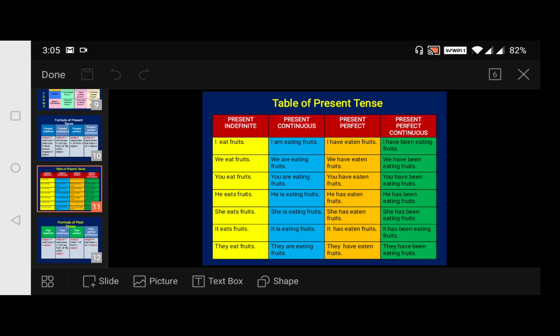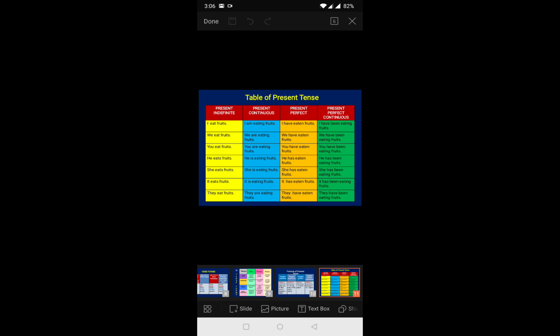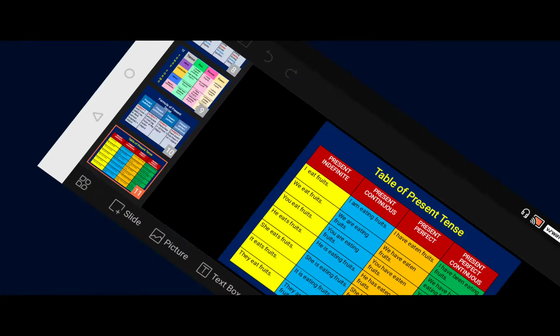So you have to see some regular verbs, some irregular verbs. You have to memorize the rules, learn the pronunciation, and learn the meanings also, so that later you can understand easily. And present perfect tense conveys an action in the past with a result now. The result is now, but the action has been completed earlier. Now moving to our next slide.